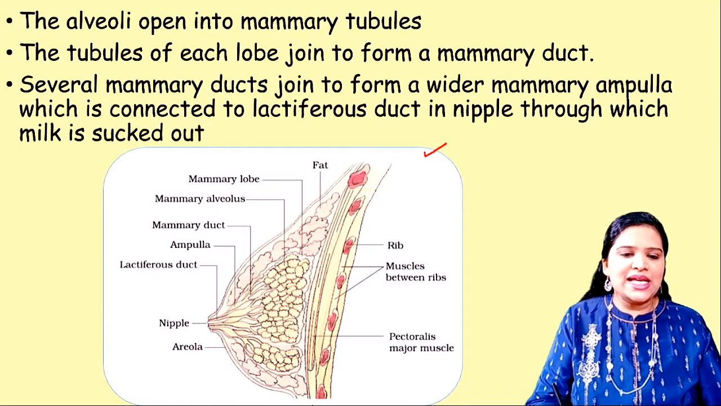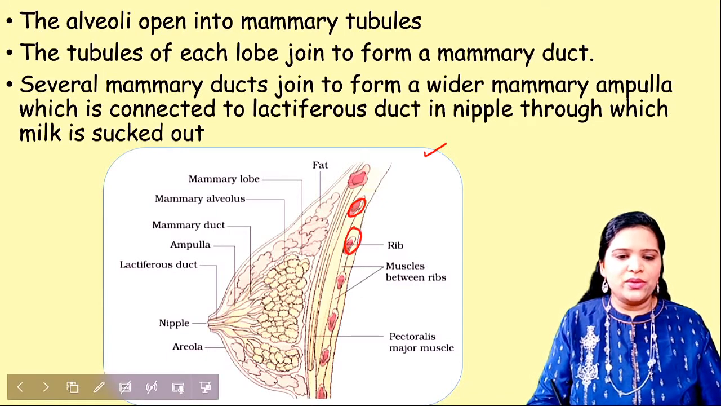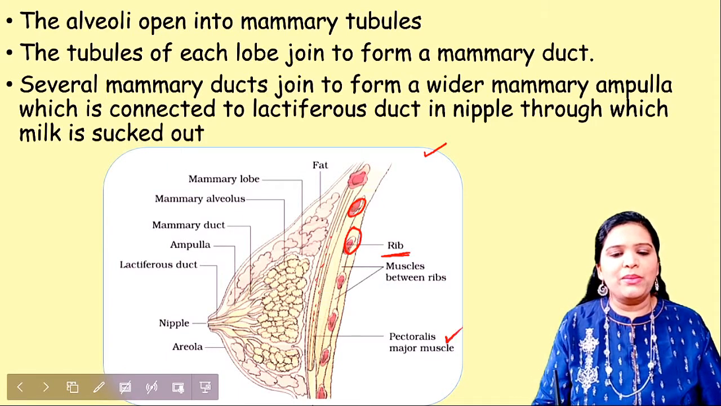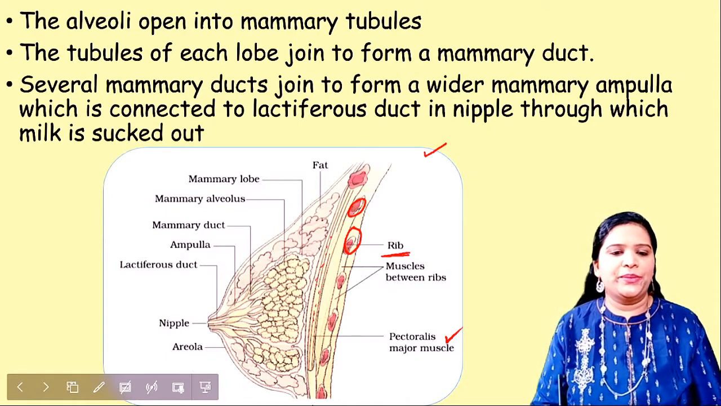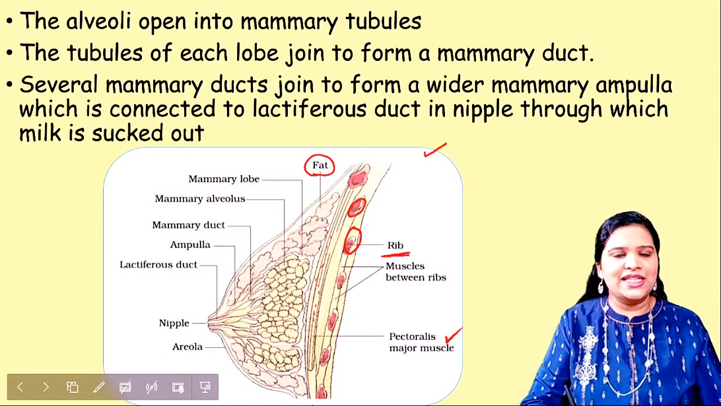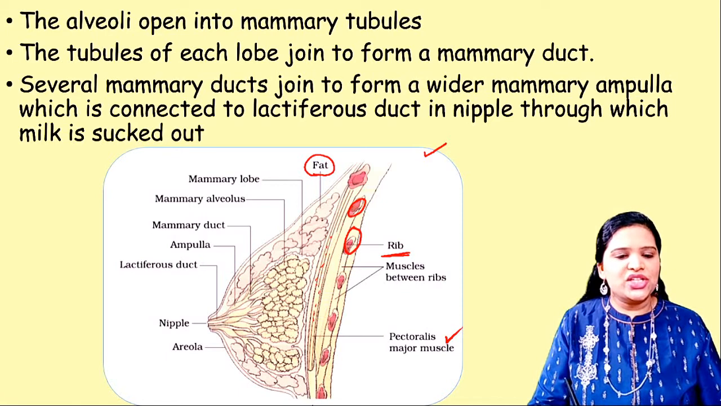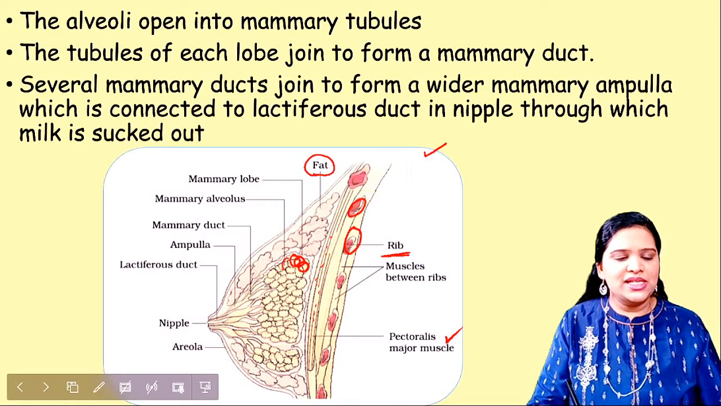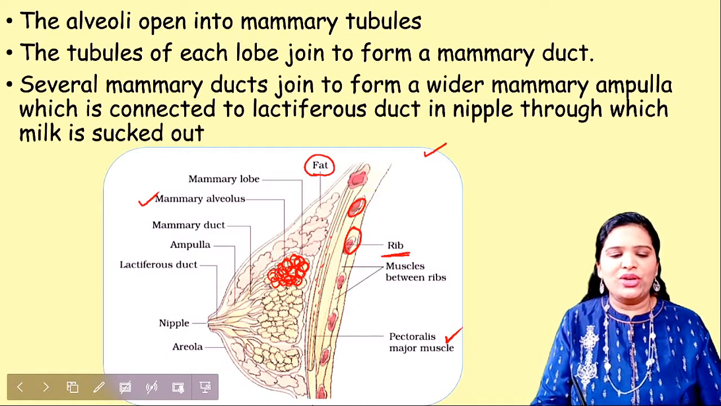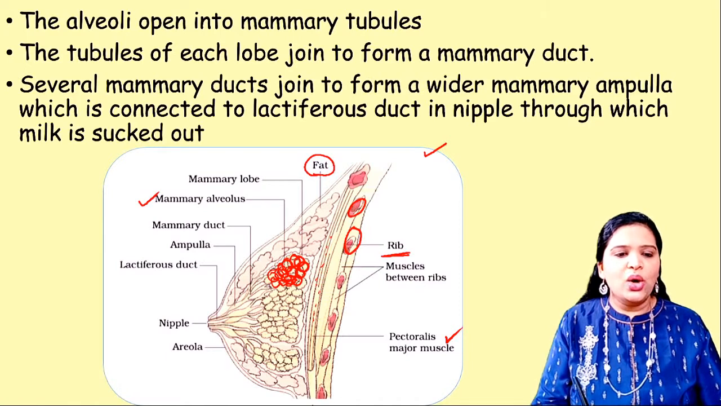See here, these are the ribs, and this one is the muscle, the pectoralis major muscle, that is the shoulder muscle here. And what is present? A huge amount of fat cells is present in the mammary gland, and these structures are called mammary alveoli. This alveoli secretes the milk, which comes out through tubules called the mammary duct.